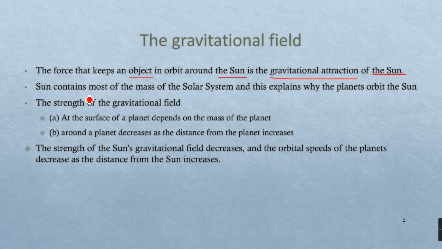This is related to the mass of the sun, and the sun contains the most mass in our solar system, and this explains why most of the planets in our solar system orbit the sun. This gravitational field strength is dependent on two things. The first one is the mass of the planet, and also the distance of the planet from the sun. As the distance increases, we know that the gravitational pull will decrease or weaken.